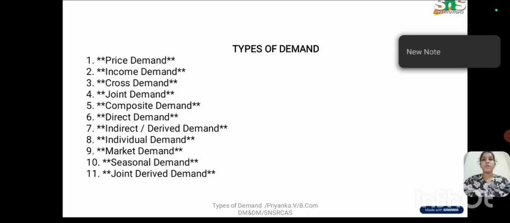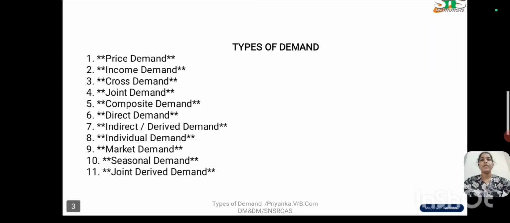Next is composite demand. Composite demand is nothing but demand for a single product used for multiple purposes. An example is electricity, used for cooking, lighting, and also heating. That is called composite demand.